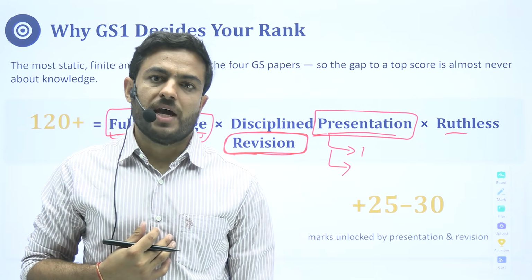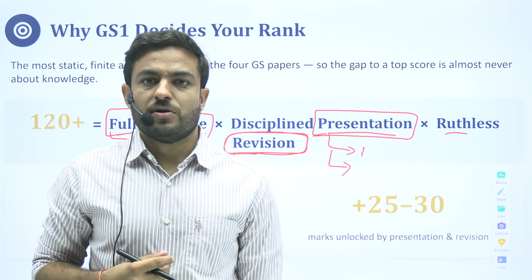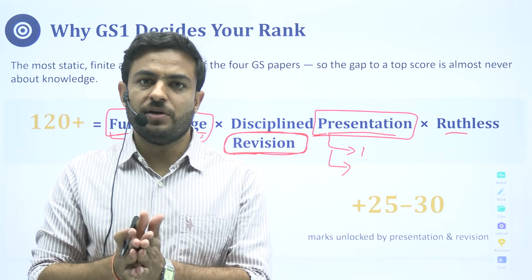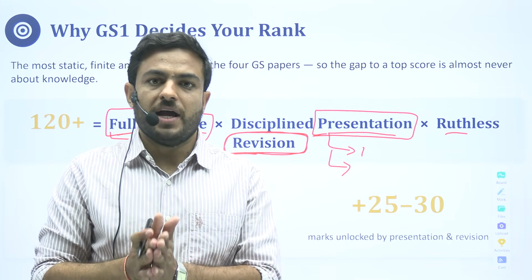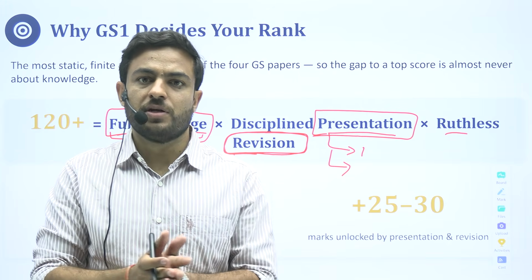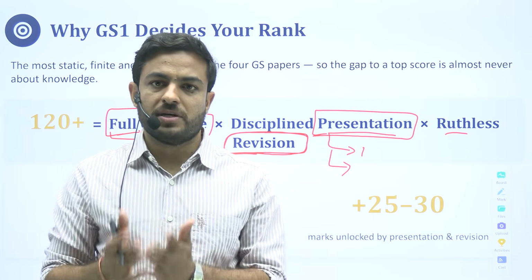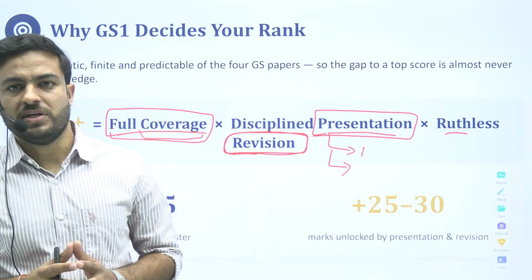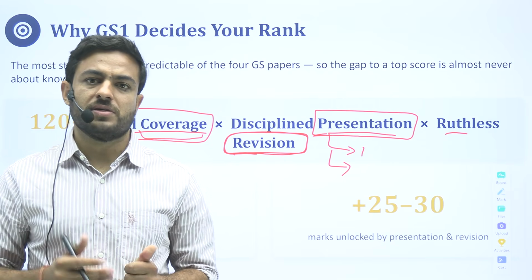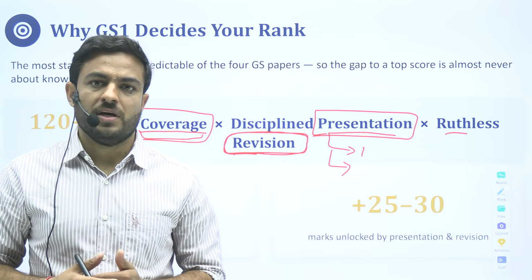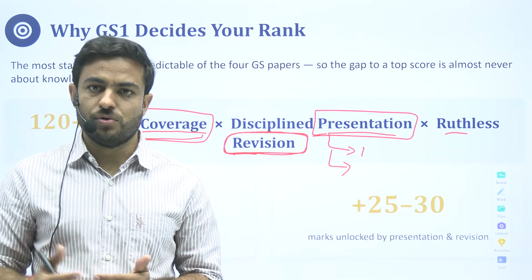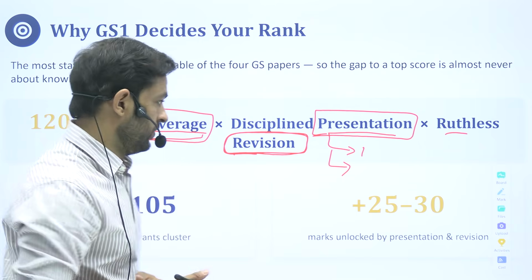In the end they are not able to bring everything together. Something you are not able to consolidate and revise is something you will not be able to utilize in the real examination. So revision is important, and it has to be multiple revisions, at least 5 to 7 revisions for one source that you have consolidated.